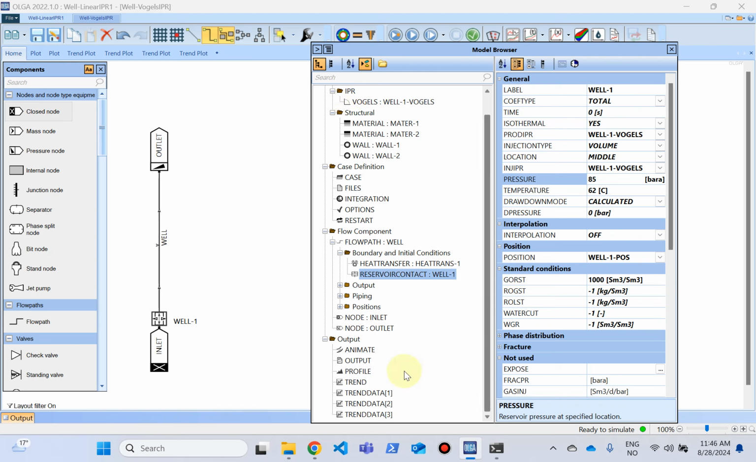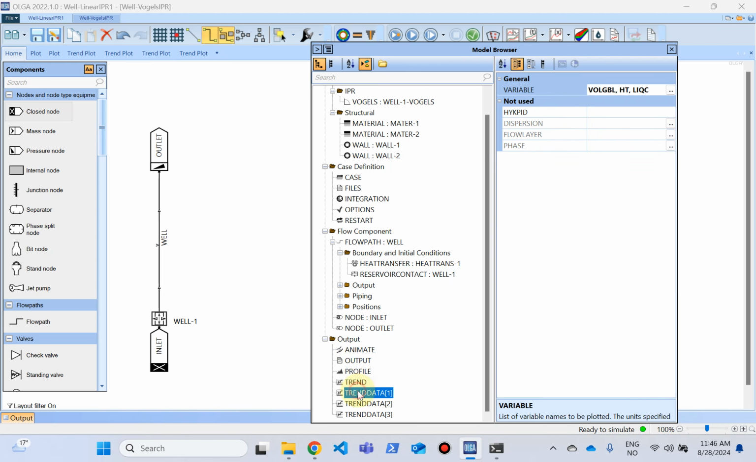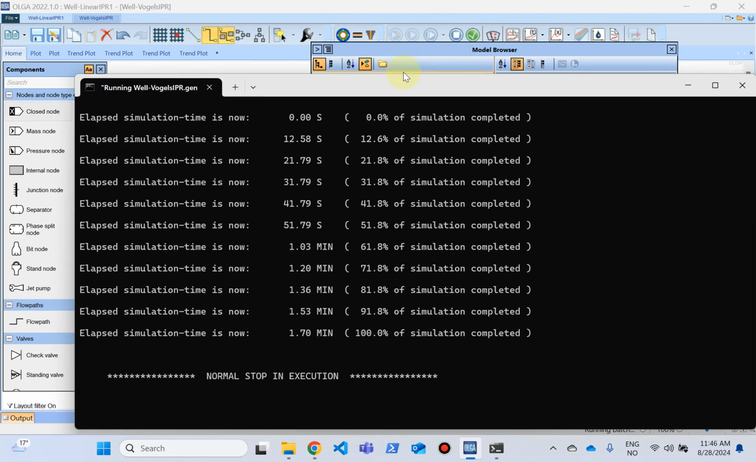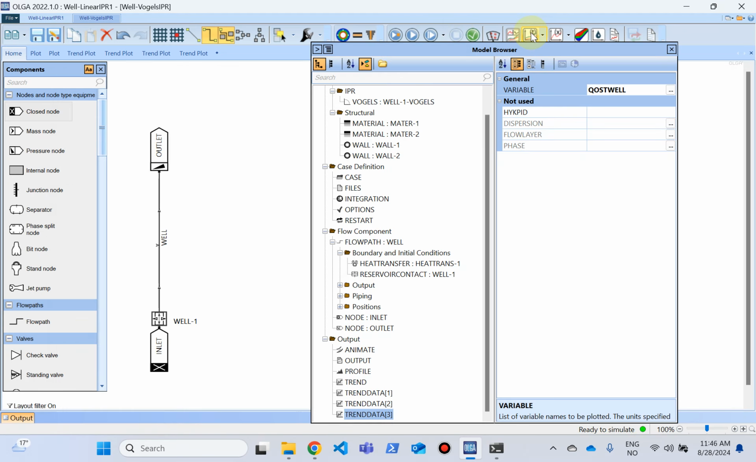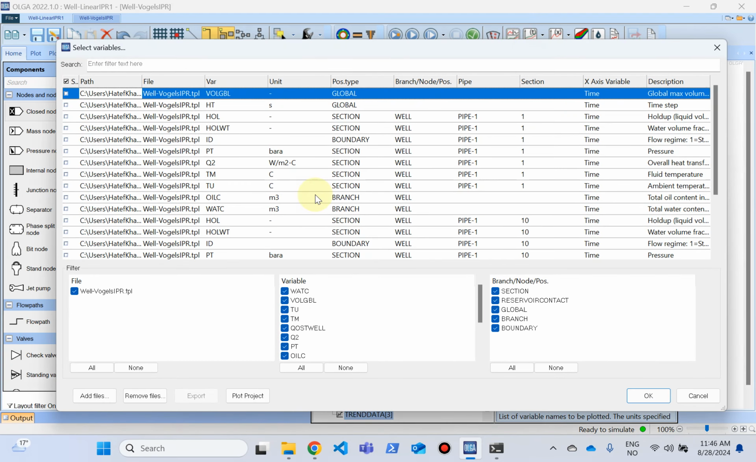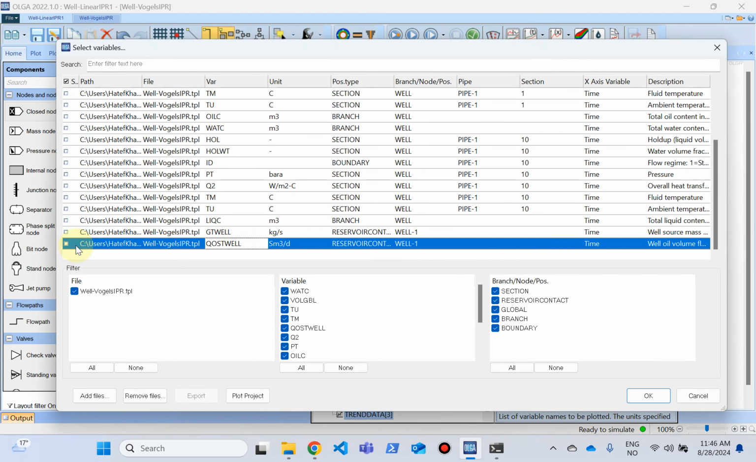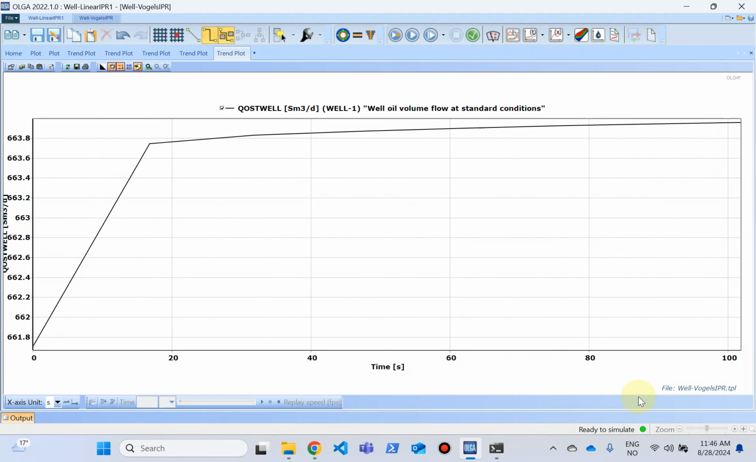I have already added the trend data of QoST. You can see it here. QoST well is already defined here. Then I can just run it and see what oil rate I'm getting out of this IPR. So if you click on the trend plot and go to QoST well, this time you can see that it's 663.8 standard cubic meters per day.